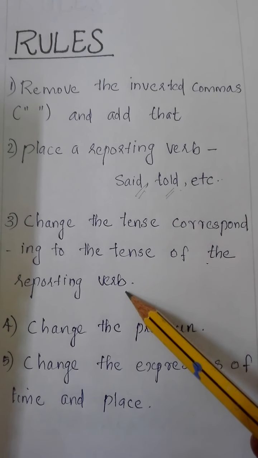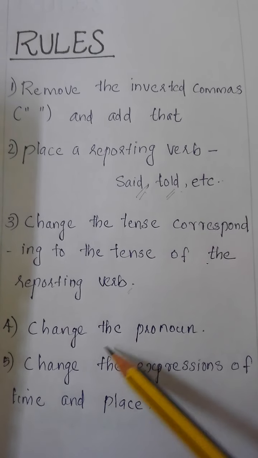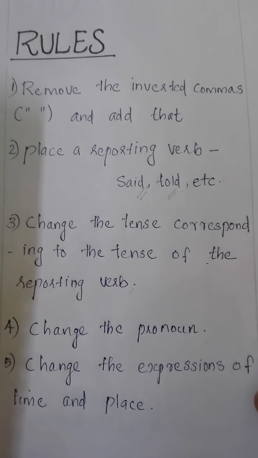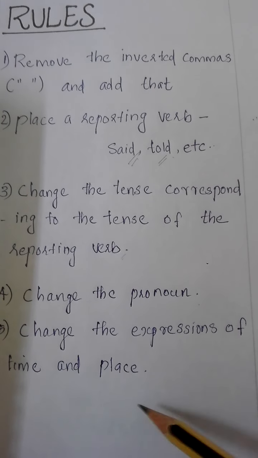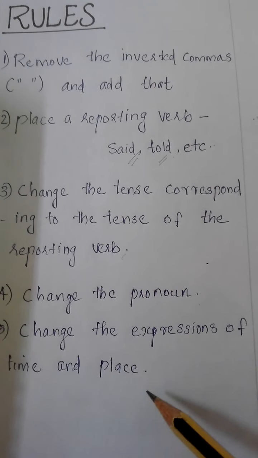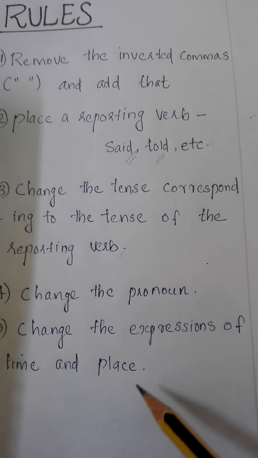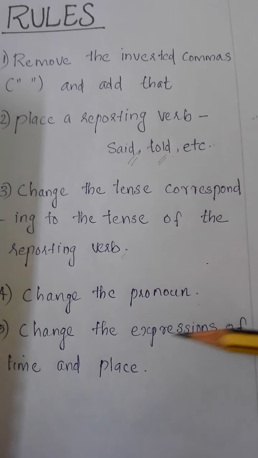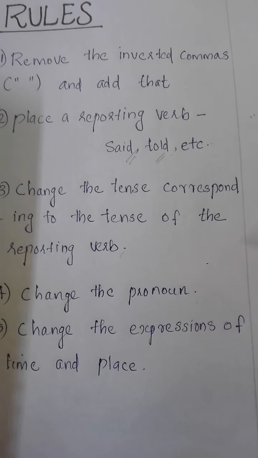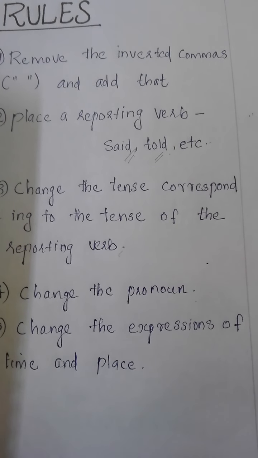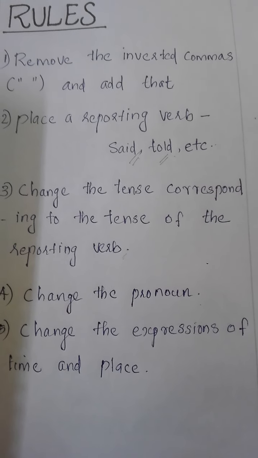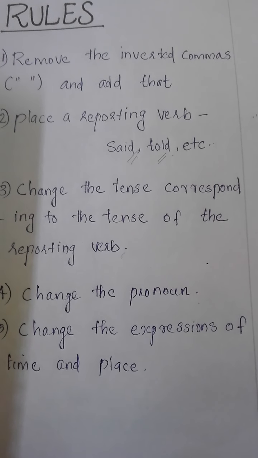Means the reporting verb is important here. And change the pronoun. And the last one is change the expressions of time and place. So this you have to remember. These rules you have to remember when you change one sentence into indirect speech, when you report one sentence. Okay, clear?